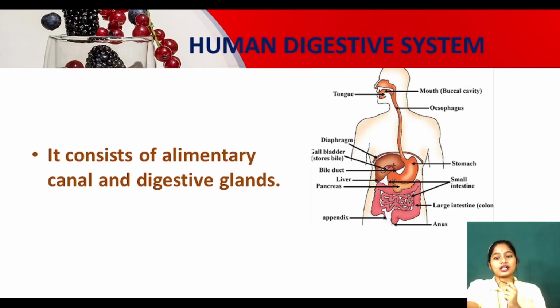So see, the alimentary canal starts from our mouth, then it continues to the food pipe. After that it joins the stomach, after that the small intestine, the coil structure, and the large intestine. This is the alimentary canal. And what are the digestive glands? Liver, pancreas, and the gallbladder, and the intestinal glands, which are inside our intestine. Clear? So we will be discussing the different parts of the alimentary canal and the function of different digestive glands in a lot of detail. So are you ready? Let's move ahead.